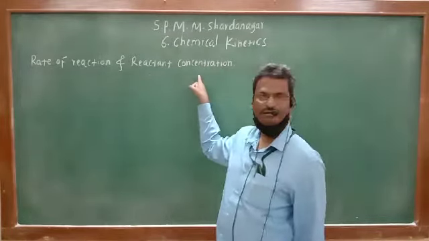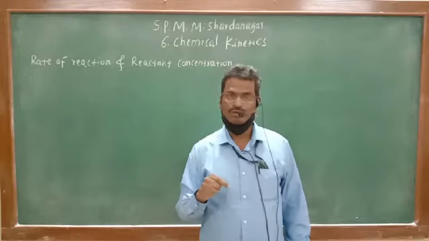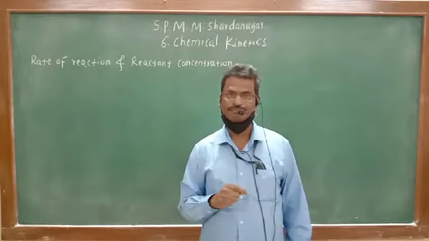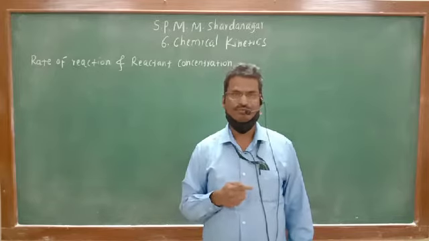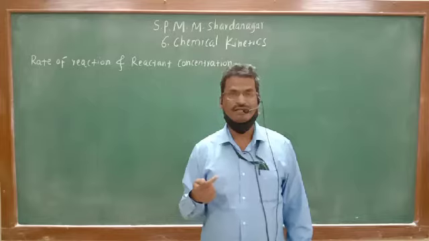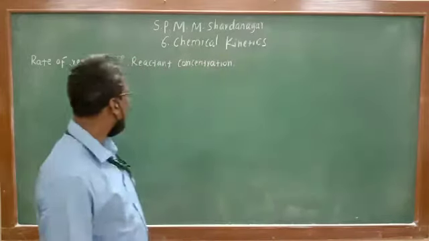If any chemical reaction is given, for that chemical reaction, how rate law is written, and how rate law can be changed with change in concentration of any one of the reactants. So let us see it over here.